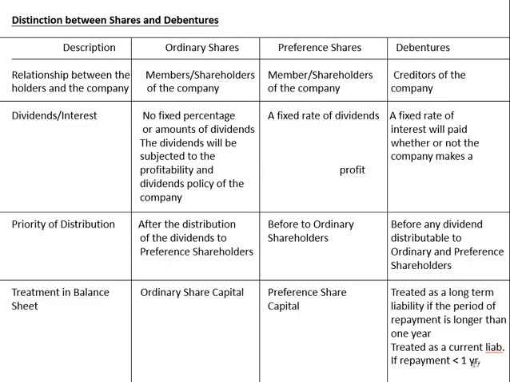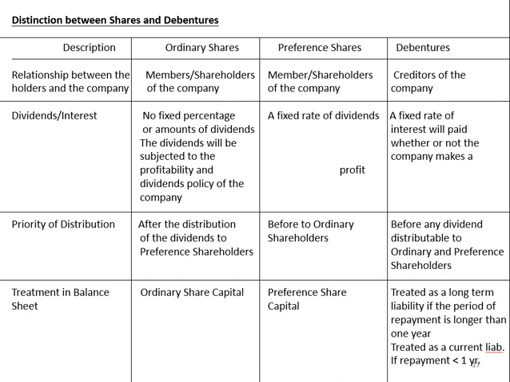Now, if you look into the difference between shares and debentures, the relationship is that the persons who hold the shares are called shareholders, and debenture holders are called the creditors of the company. Shareholders get the dividend, debenture holders get the interest.